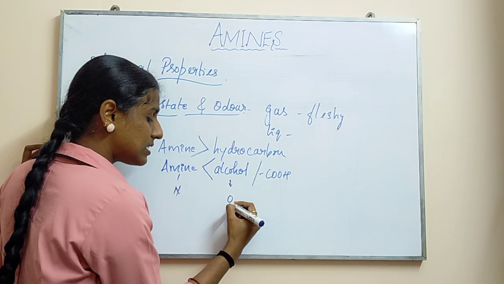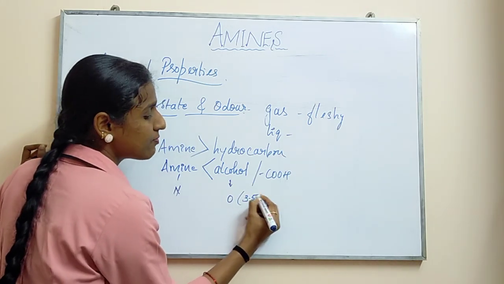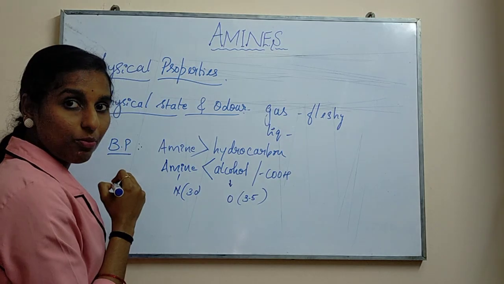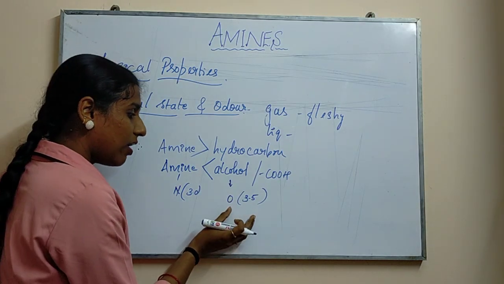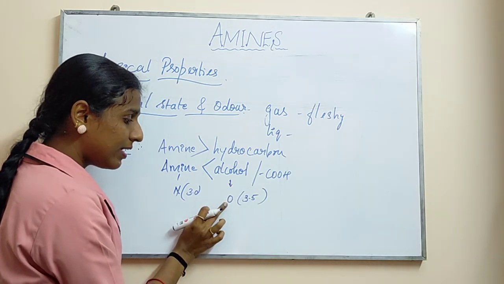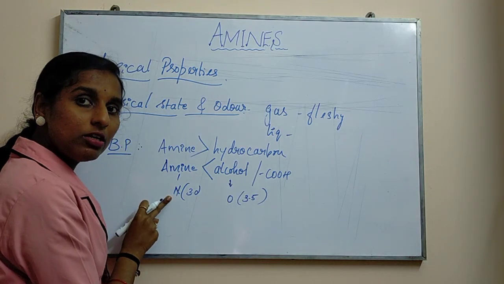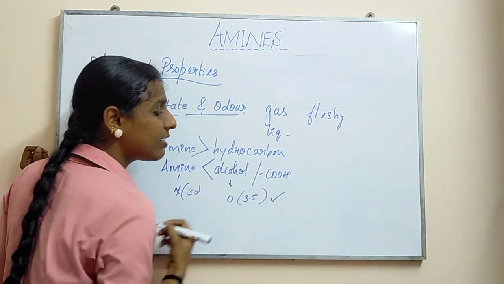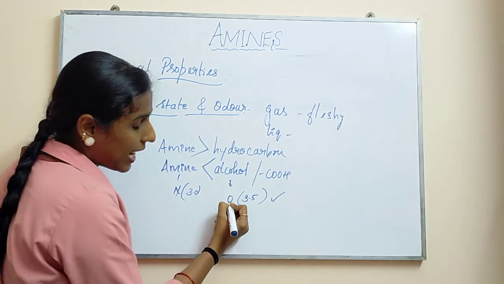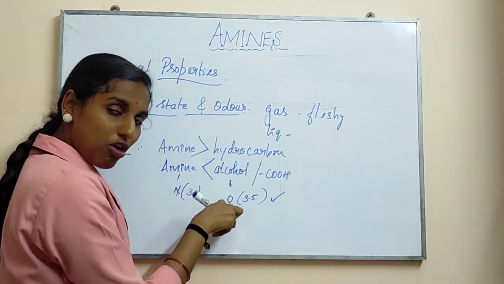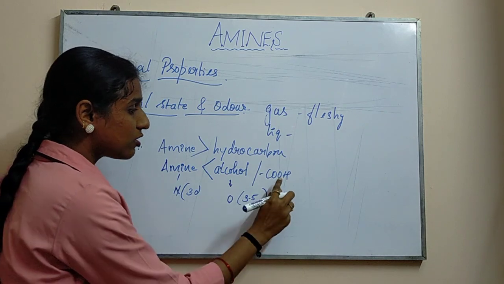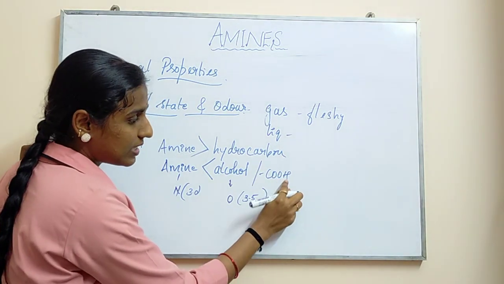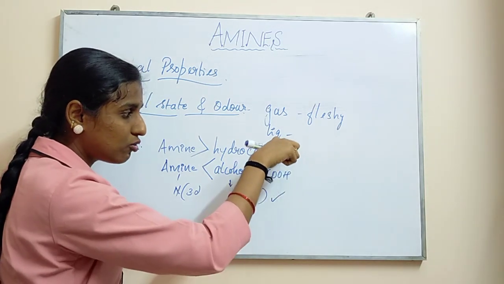For example, the electronegativity of oxygen is 3.5, and the electronegativity of nitrogen is 3.0. So the electronegativity is higher in the case of oxygen when you compare with nitrogen. Due to the higher electronegativity, it forms a stronger bond with hydrogen. So due to that reason, you need to give more temperature to break the bond.